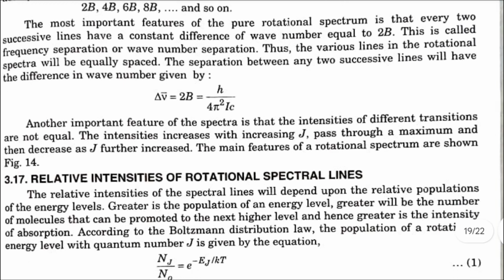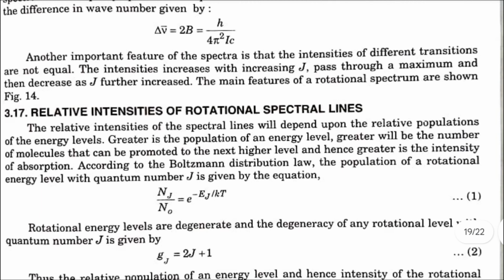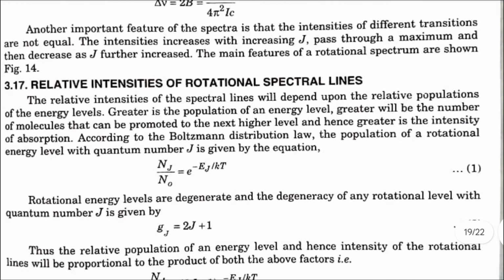Another important feature of the spectra is that the intensities of different transitions are not equal. The intensities increase with increasing j, pass through a maximum and then decrease as j further increases. The main features of a rotational spectra are shown in figure 14.